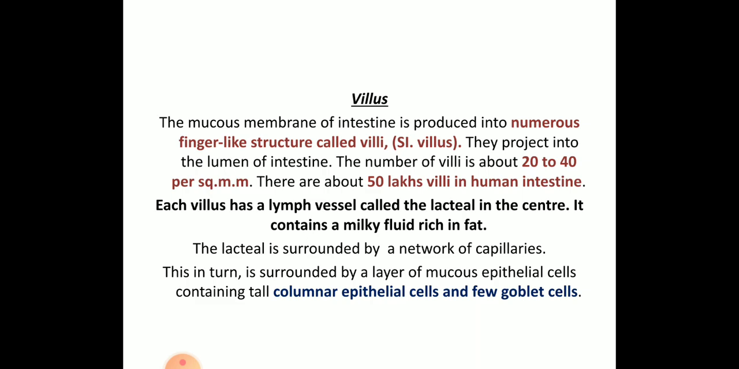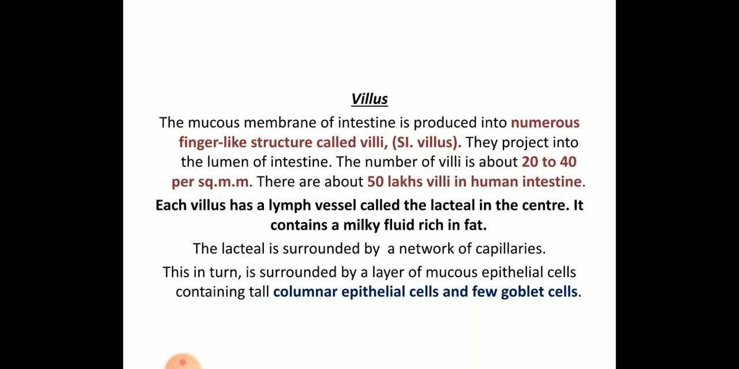And at last we are coming to the last organ, that is villus. Villi are nothing but the mucous membrane inside the intestine, which produces finger like projections. The number is around 20 to 40 per square micrometer. But how many are there overall? We can find 50 lakh villi per human intestine. In a micrometer, a very small region, 1 micron, you will have 20 to 40.